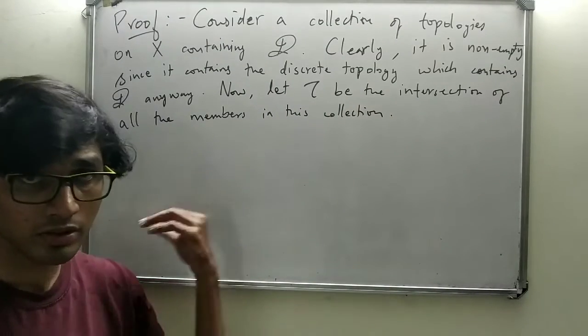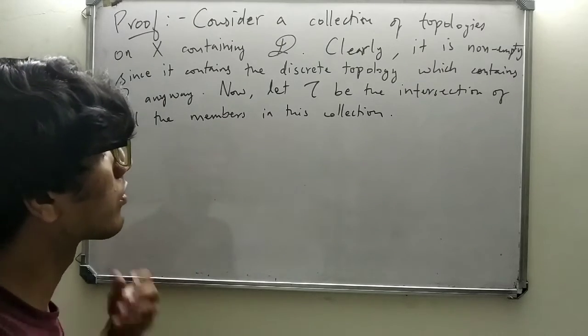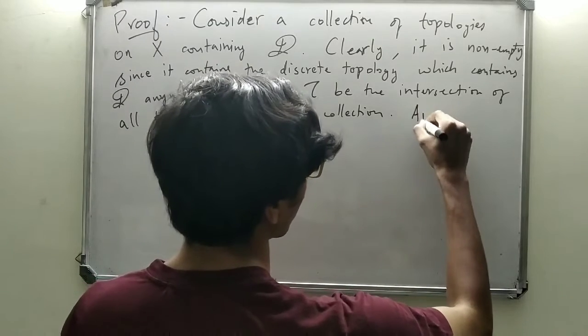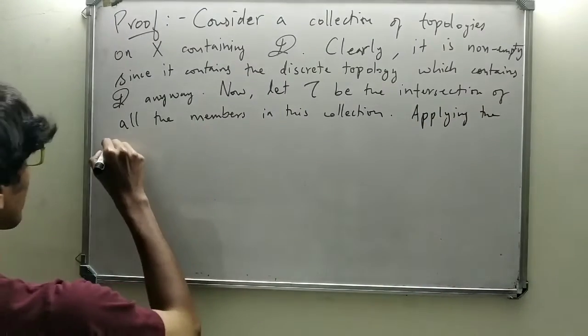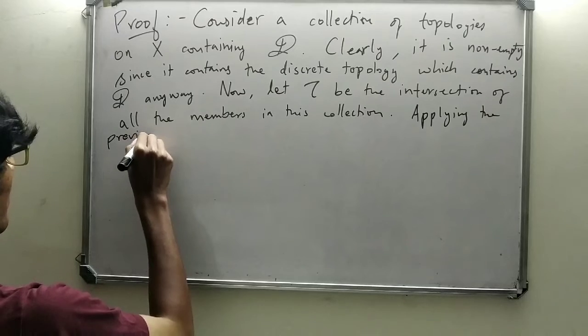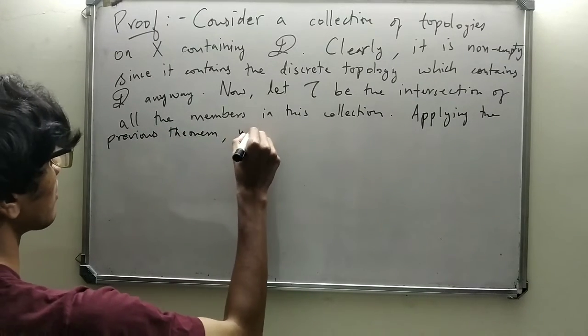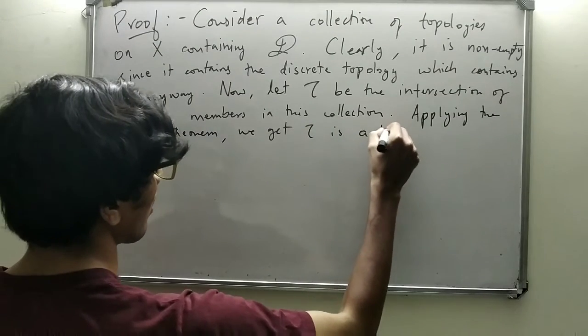Then applying the theorem which we proved just now, what do we get? Tau is a topology on X, right?